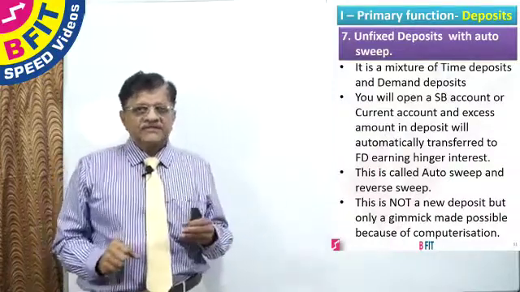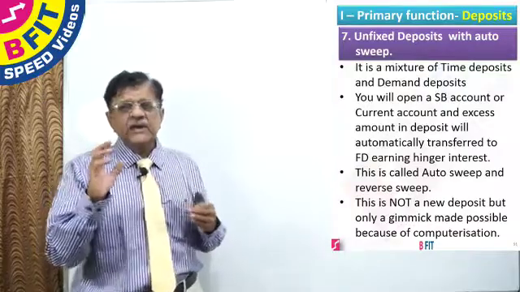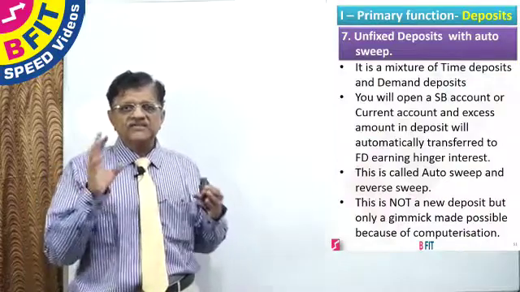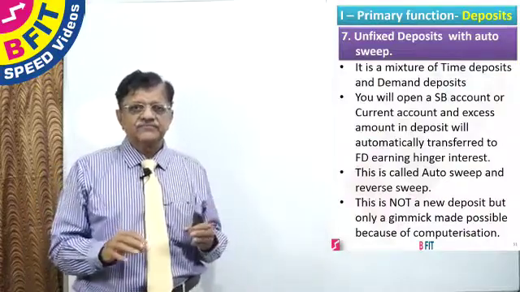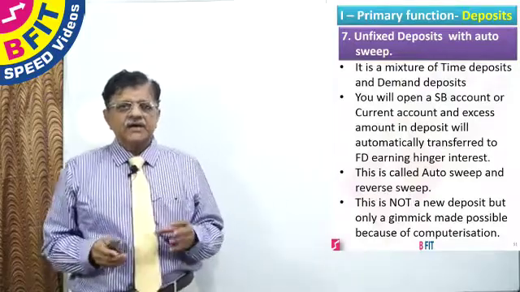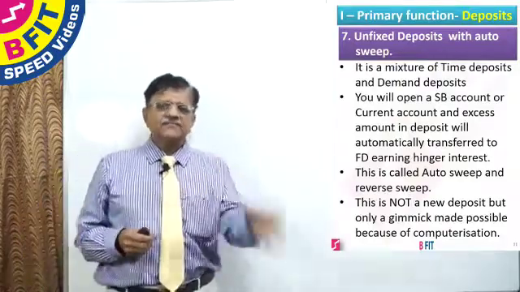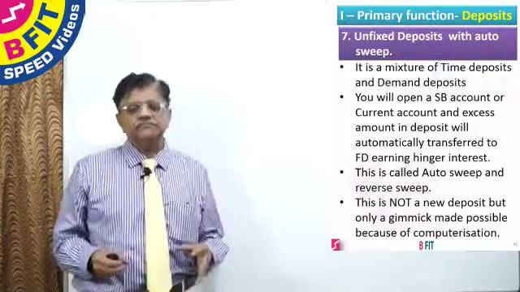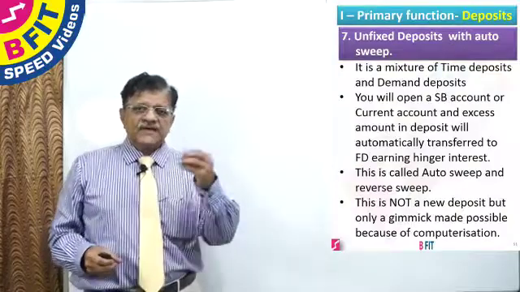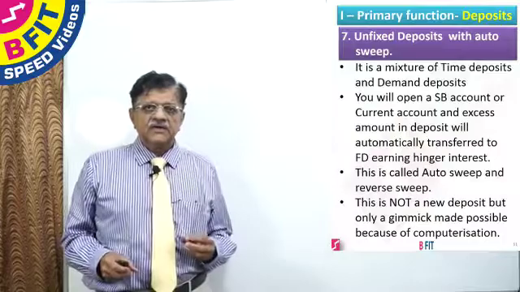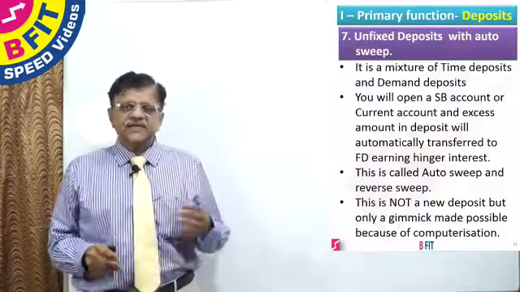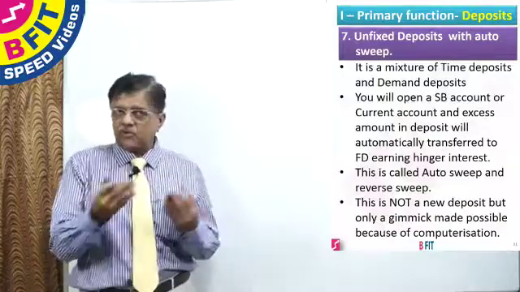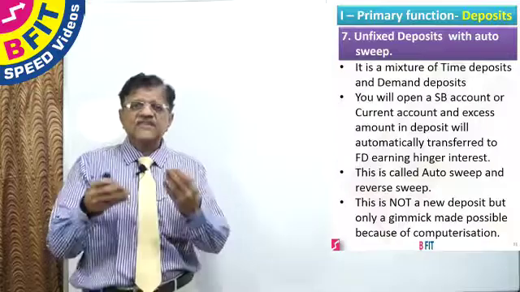But Citibank announced this innovative scheme first. Citibank came out with an unfixed deposit scheme. What is this unfixed deposit scheme? A customer will come, and you open a savings bank account for him. Also get some fixed deposit application forms signed by him. Now let us fix a limit of 1 lakh. In consultation with the customer, he will say, normally I need up to 1 lakh only, either in my savings bank account or in my current account. Both accounts are possible. So you fix a limit of 1 lakh.